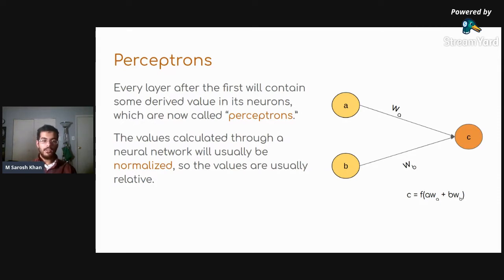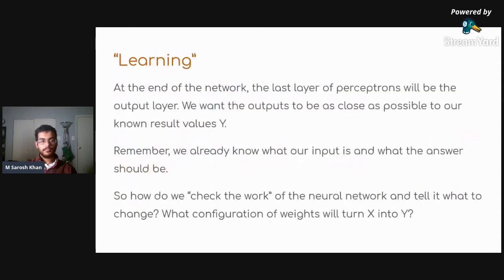The values calculated through a neural network will usually normalize, though, so that we can keep everything relative. Now, what do we mean when we say learning?